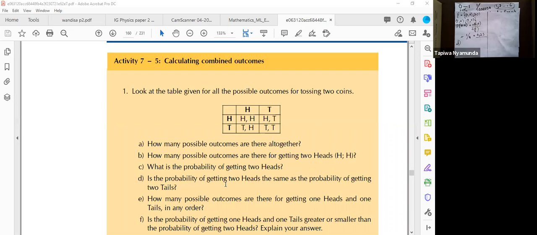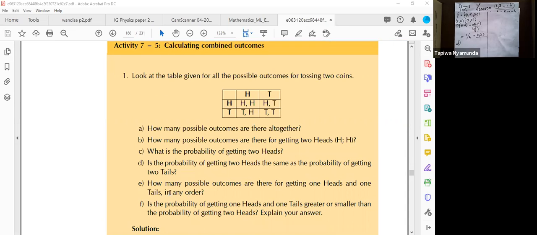Okay, let's look at this. Is the probability of getting 2 heads the same as the probability of getting 2 tails? What do you think, guys? Yes, it is, right? Because the number of ways of getting tails is the same, isn't it? Yes, you are so clever, you guys. Okay, let's just finish this question then.